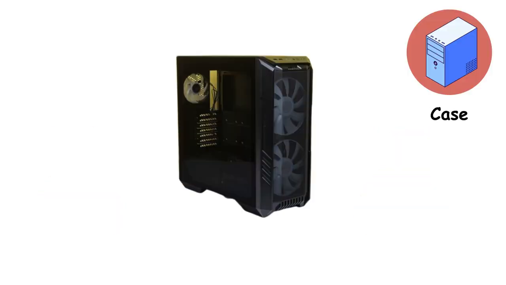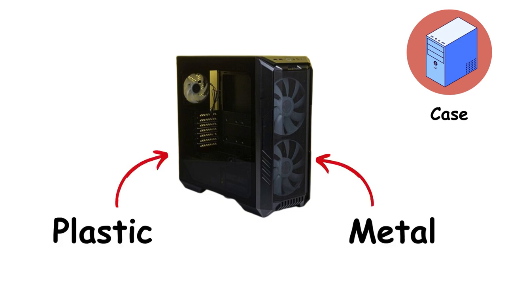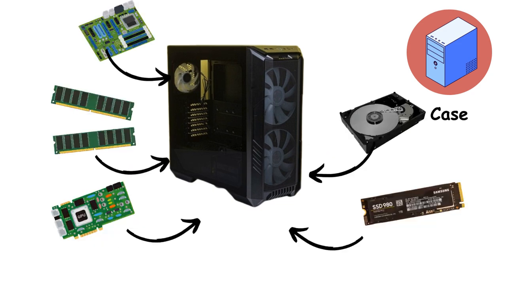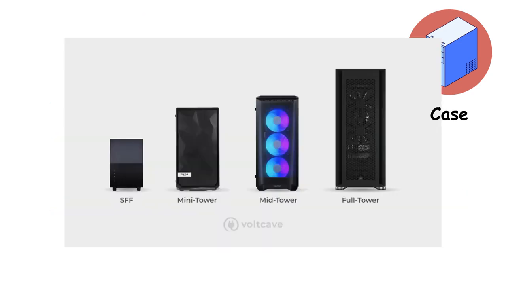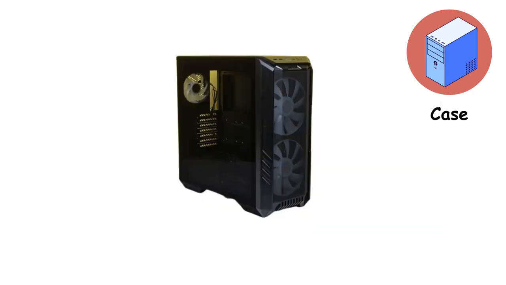Case. The case is essentially the enclosure, usually made of plastic or metal, that houses all the components of a computer. It comes in different sizes, with the most common being mini tower, mid tower, and full tower, depending on how much space is needed. It's best to choose the case after selecting your components to ensure that everything fits properly inside.